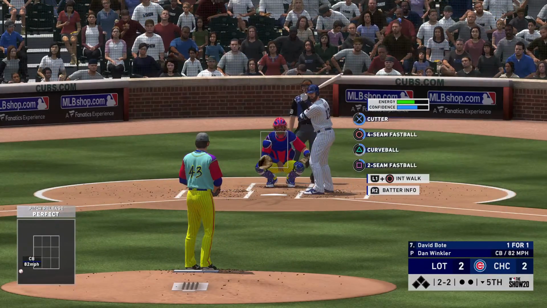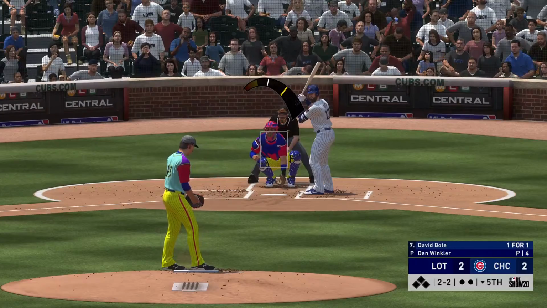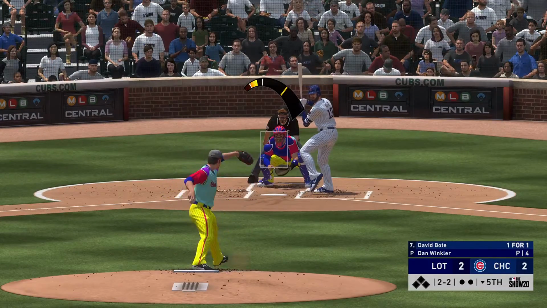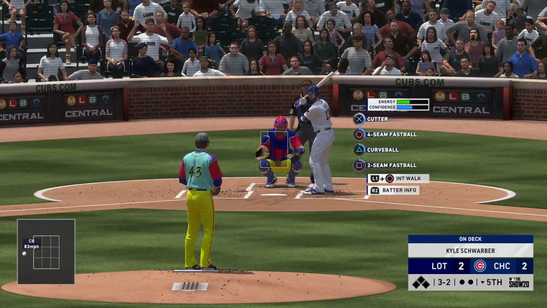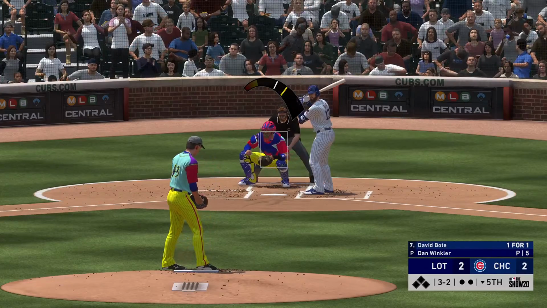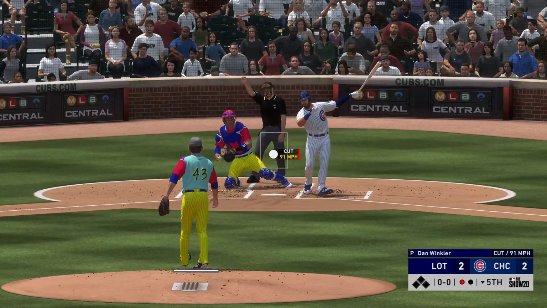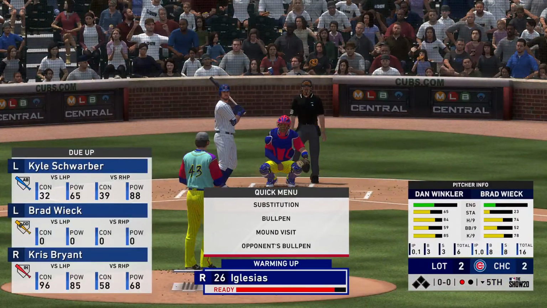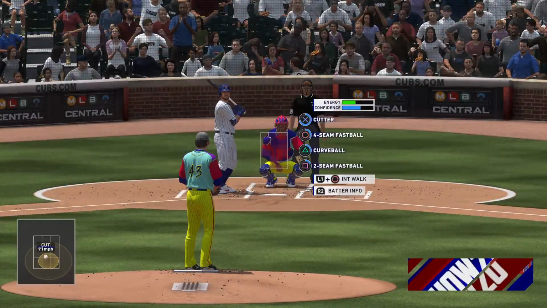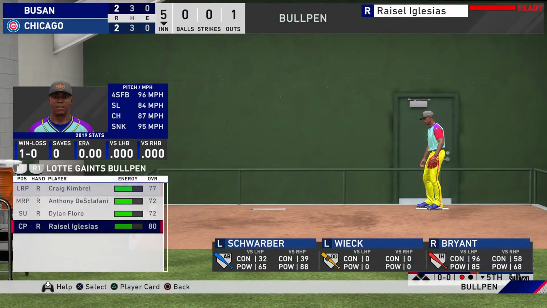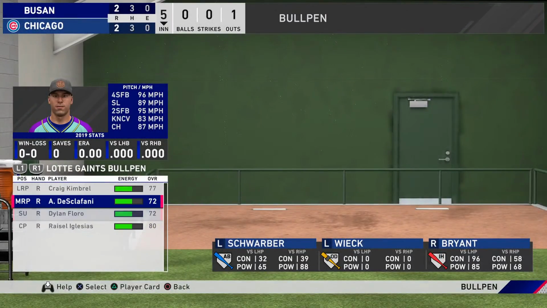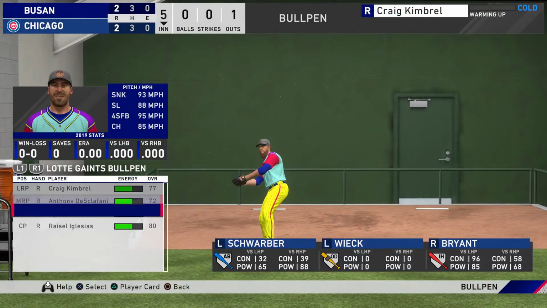Taken off the outside as the breaking ball couldn't catch the corner. Man, this at-bat has changed quickly from 0-2 now to 2-2. A good job of plate discipline by this hitter, not chasing those pitches just off the plate. Boy, good cutting action to that pitch as that's the first out of the inning. So the bases are empty here with one away. And next it'll be the left-handed power threat, Kyle Schwarber.